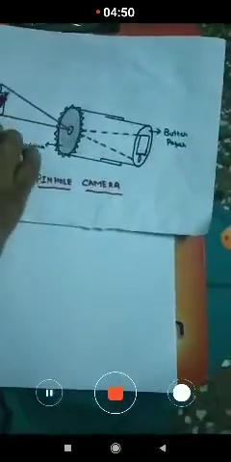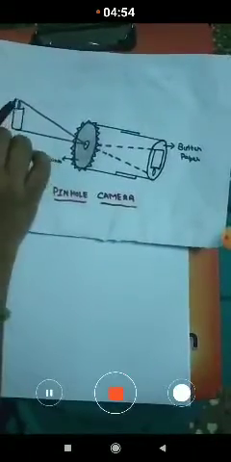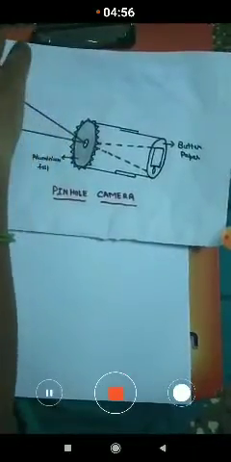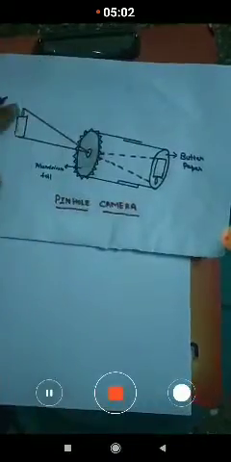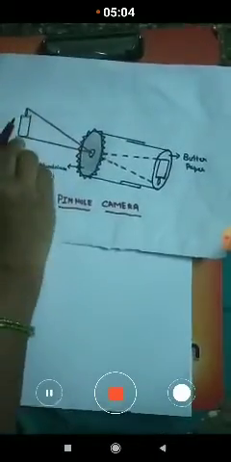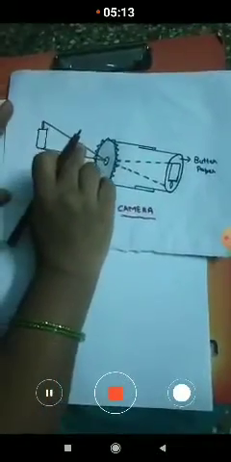Understood? So you have to see that the rays of the light should pass through this hole. And here you can observe the bottom of the candle and the top of the candle.